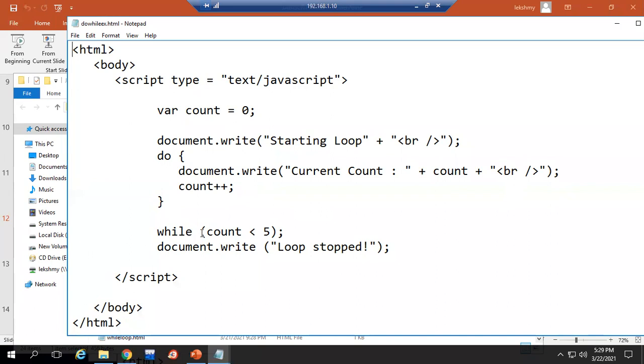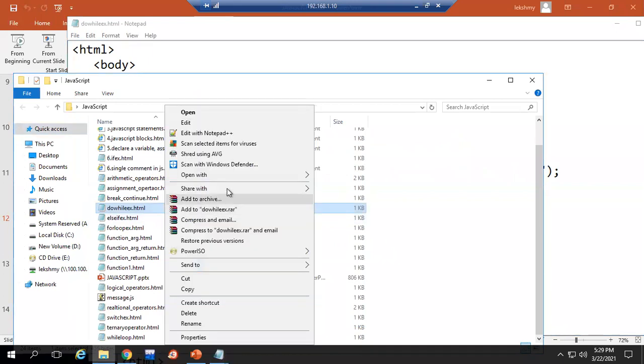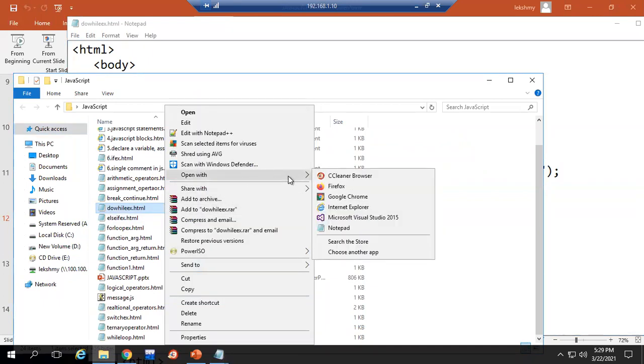After that, the while condition. So here the condition is, iteration is still 5 only. Count is lesser than 5. So we will get output till 4. 0, 1, 2, 3, 4 only we'll get the output. Only difference is we have given that condition at the last.